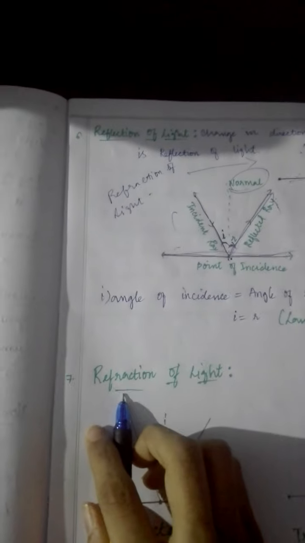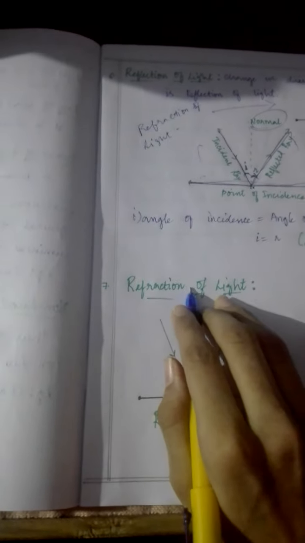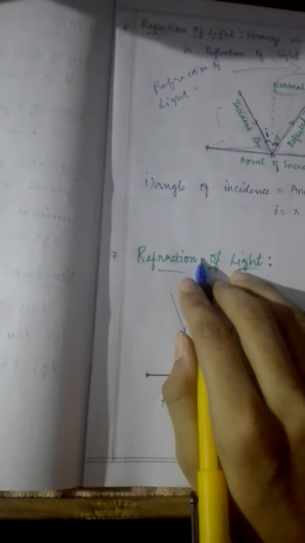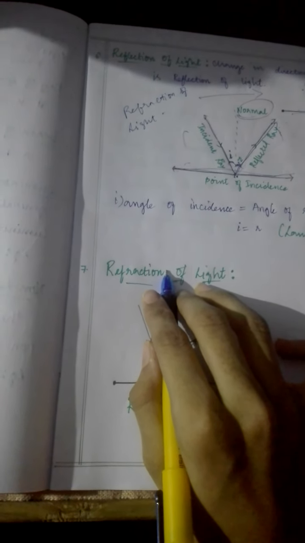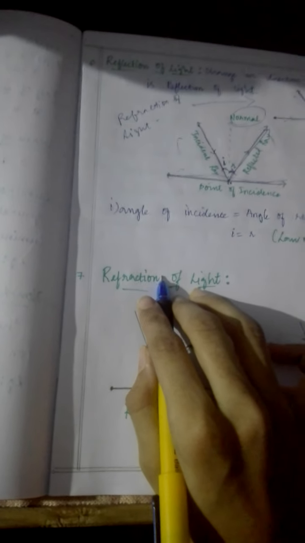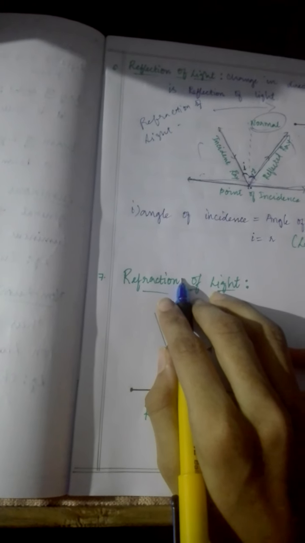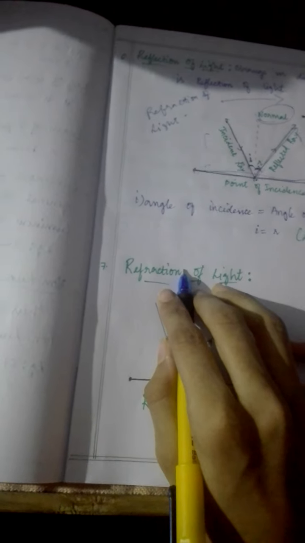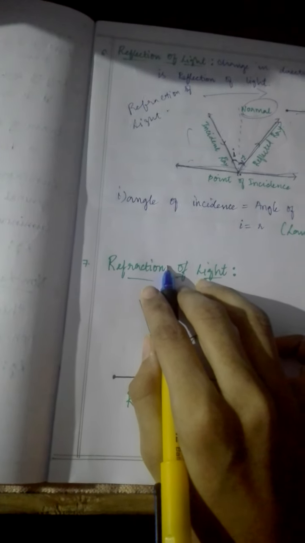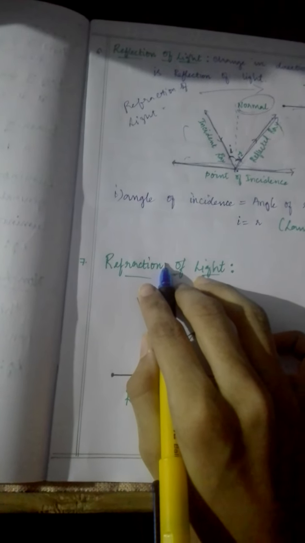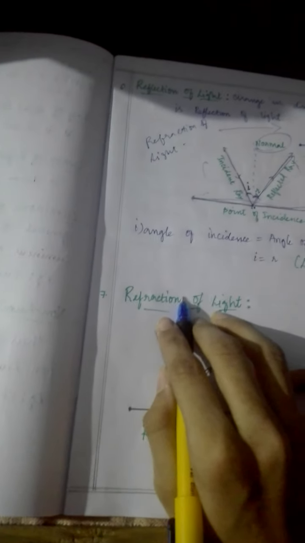Now our next topic is about refraction of light. What is meant by refraction of light, children? When a light ray is incident on the surface of an object, a part of the light is reflected and a part of the light is transmitted.